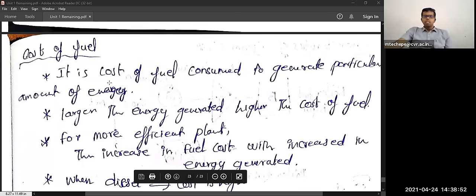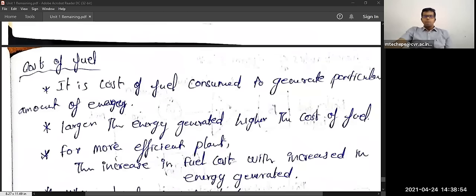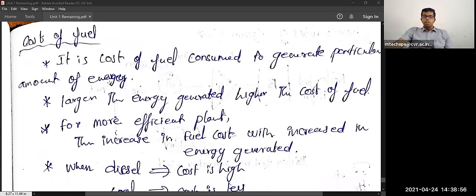cost of the fuel is a very important running cost. Why? Because, as I said, in coal generating units, the cost of the fuel increases like anything. We have to purchase tons and tons of coal. If you take per kilogram of coal in India, like the pure lignite coal that is used in a thermal generating station, not the lignite you find near your areas.